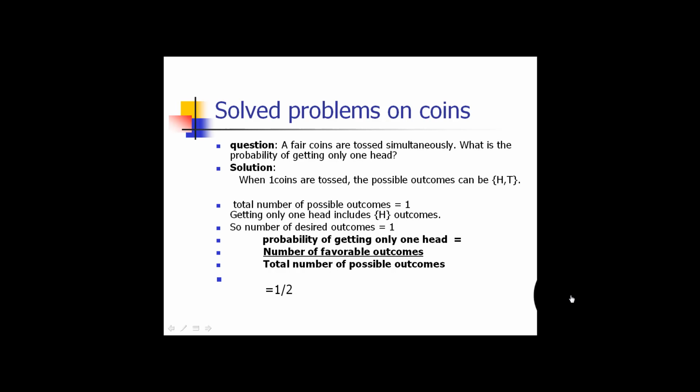The total number of possible outcomes is 2. Since it asks for the probability of getting only one head, the desired outcome is 1. So we write the probability of getting one head is equal to the number of favorable outcomes by the total number of possible outcomes. Number of favorable outcomes is 1 and total number of possible outcomes is 2. One is head, one is tail. So the answer is 1 by 2.